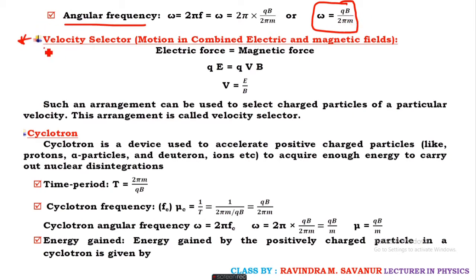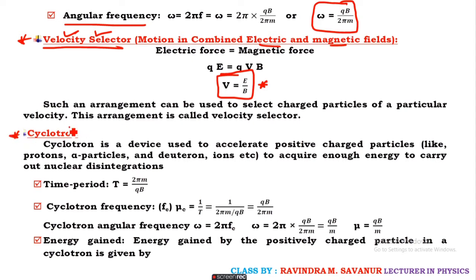Soon after this you come across the velocity selector. The velocity selector is nothing but a combination of both electric and magnetic field. Hence its expression is given by v equals E by B. This expression is very important, and this is for the velocity selector.